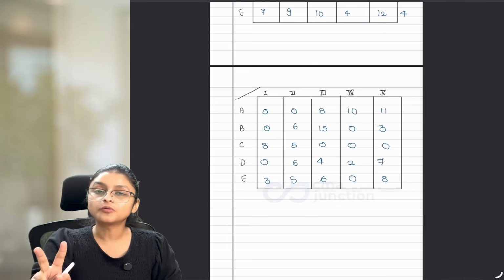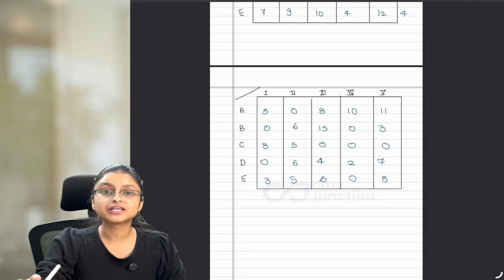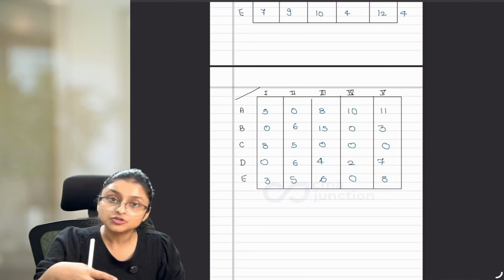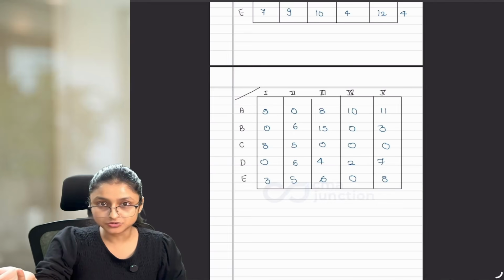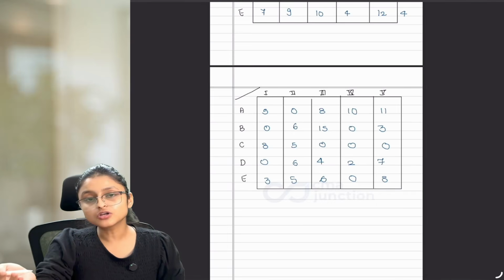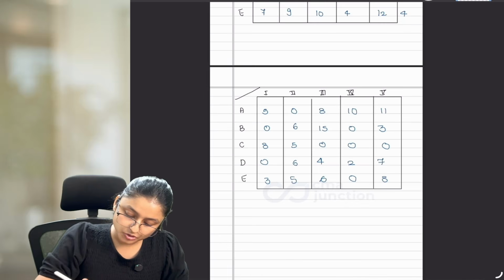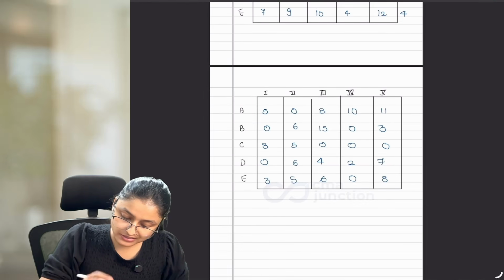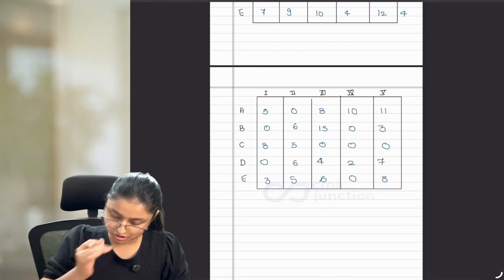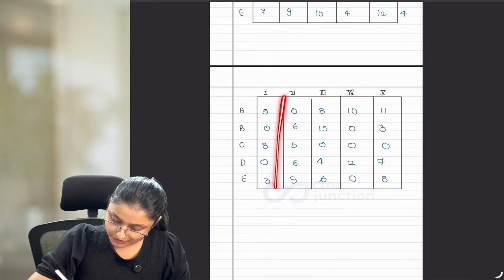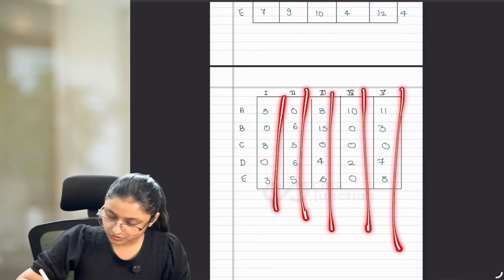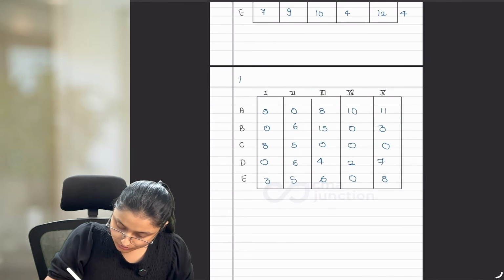Column operation and row operation will be followed only and only when you are getting a reduced table. If the table is not reducing, if any element is not at all reducing, then what is the need of doing that? So here I am not going to do column operation, because I'm going to get this exact table after doing column operation also. Because in every column the least value is 0. Now write it down. This is row and column scanning.